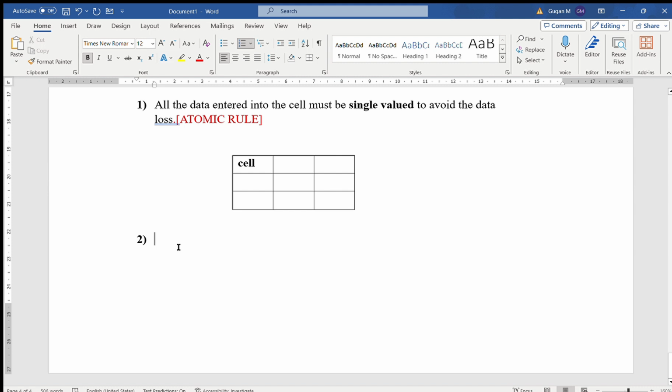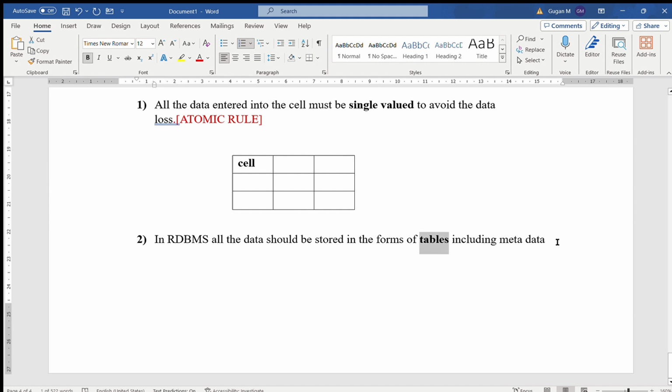The second rule in RDBMS is that all the data should be stored in the form of tables, including metadata. This rule is called the metadata rule.